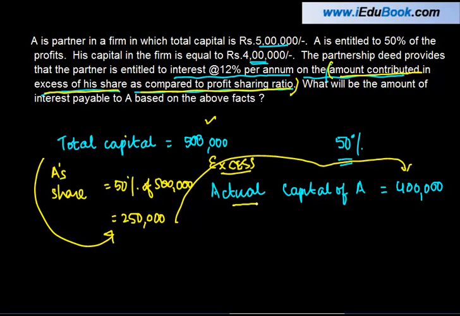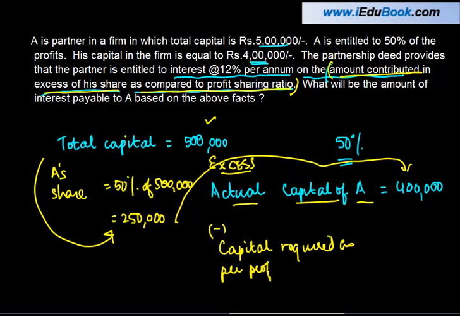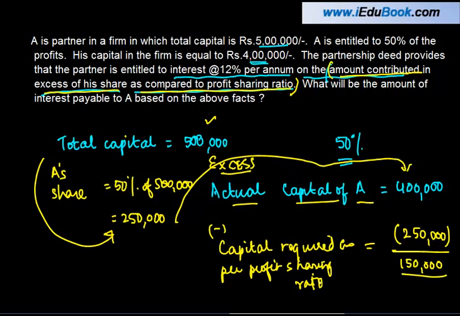The excess is actual capital of A minus capital required as per profit sharing ratio, right? Now as per this ratio, he is supposed to contribute 250,000. So what is the excess capital? 400 minus 250 or 150,000, right? Now on this amount, A is entitled to interest at the rate of 12% per annum.